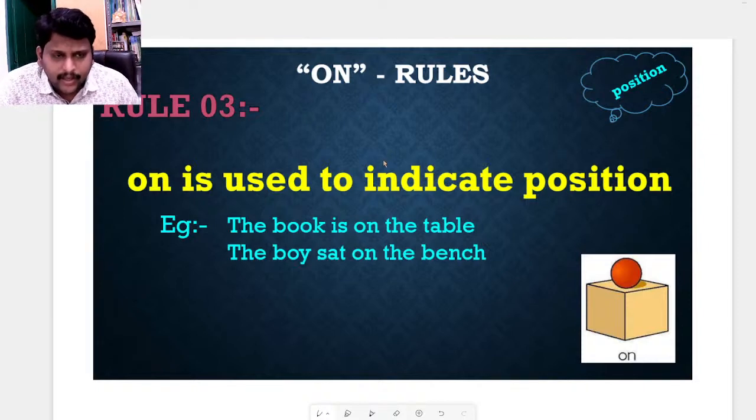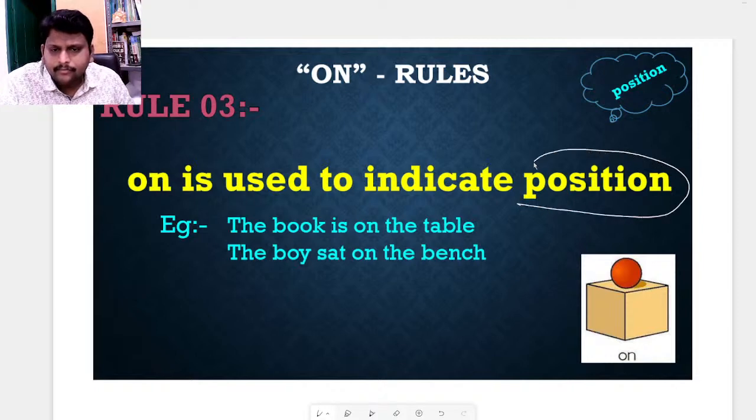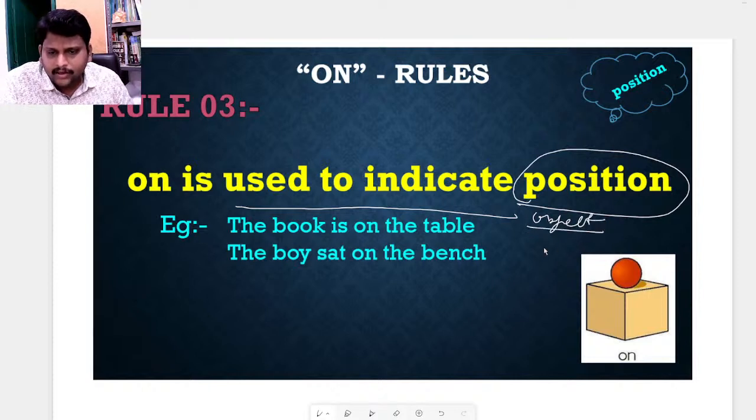Rule number 3 is very clear: it shows the position. On is used to indicate the position of an object. In the diagram you can see the ball above the box.